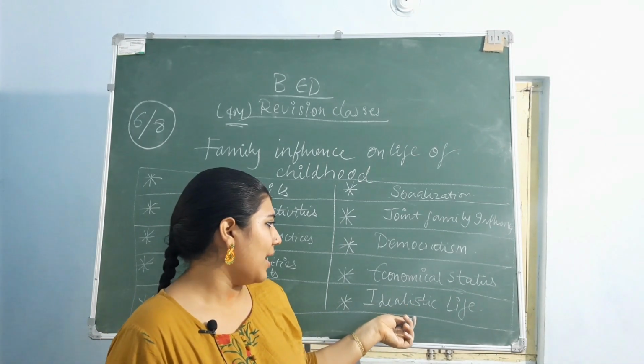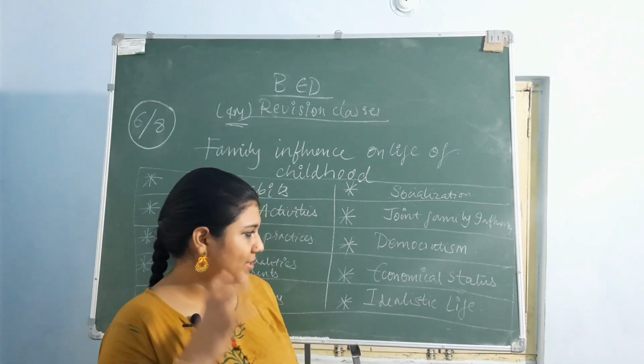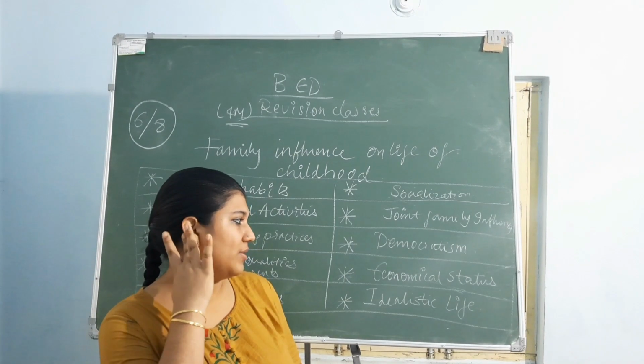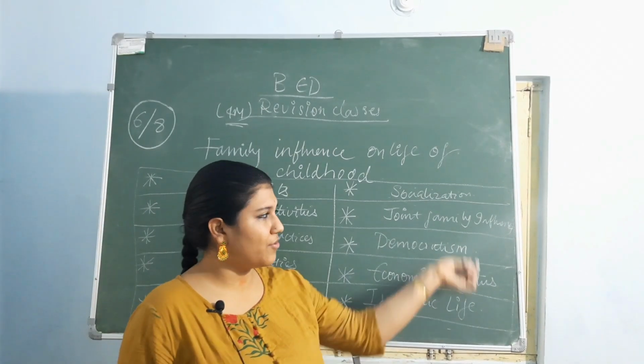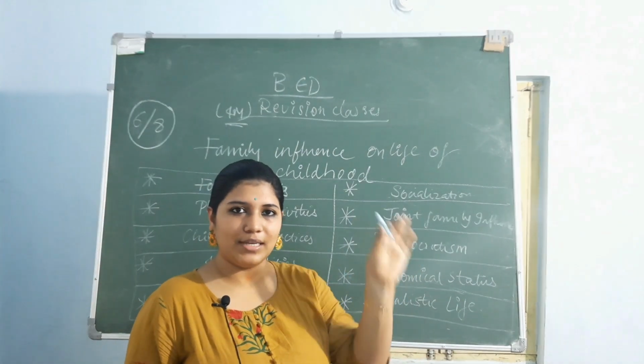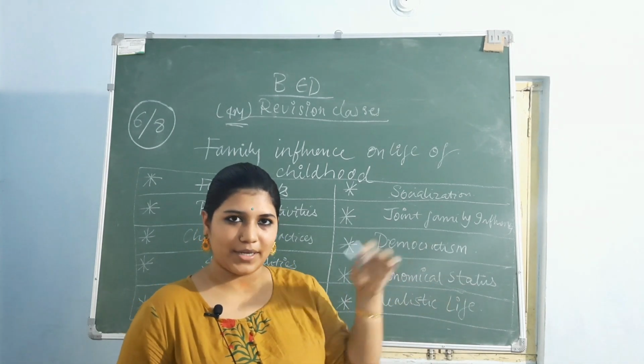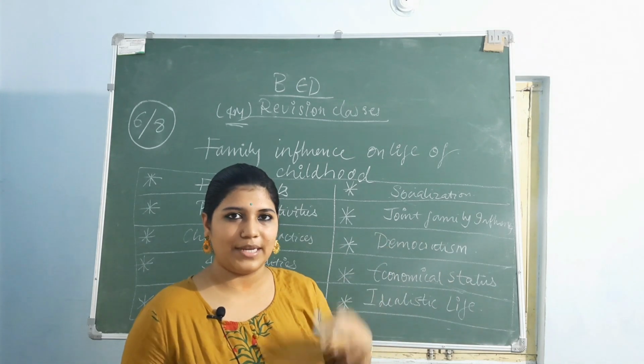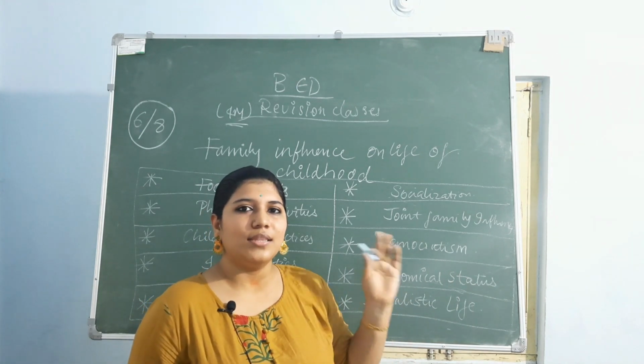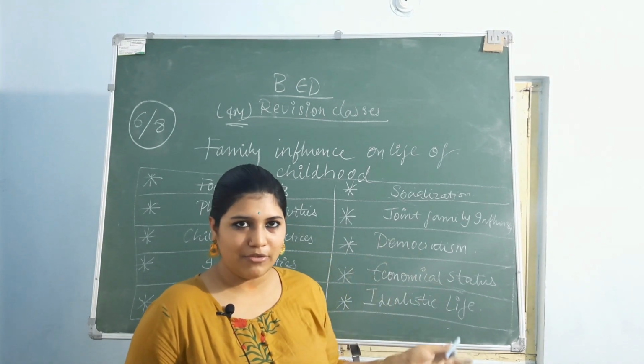And idealistic life, because this idealistic life depends upon these qualities. Irrespective of all these things, if you make a list of how the parents should be towards the child and how the child should be towards the parents and society, then they will understand and they will put in an effort to that.